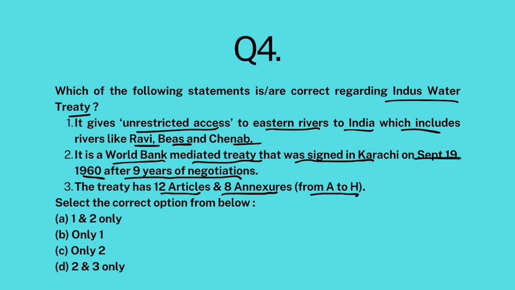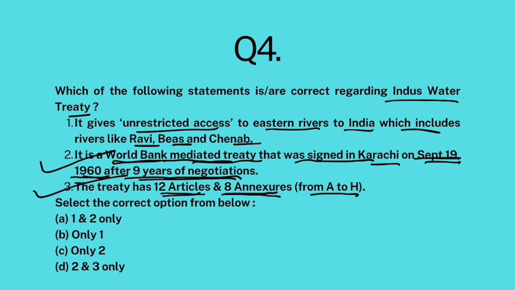So the second statement is correct. It is a World Bank mediated treaty. It took 9 years to negotiate this treaty, but once it was negotiated, finally it was signed in Karachi on September 19th, 1960. So this part is correct. Now this treaty has 12 articles and 8 annexures, absolutely correct.